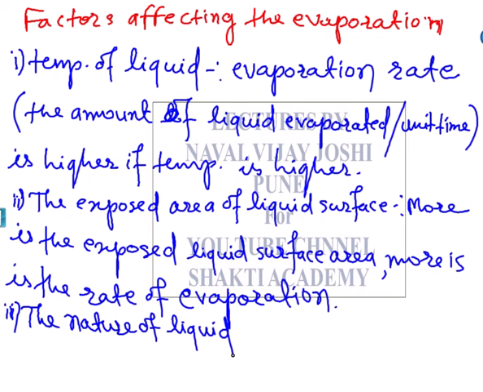Certain liquids we say are volatile liquids. Which kinds of liquid do we call volatile? The liquids whose boiling point is lower. That means low boiling point liquids are called volatile liquids.